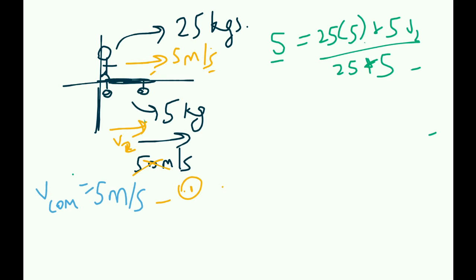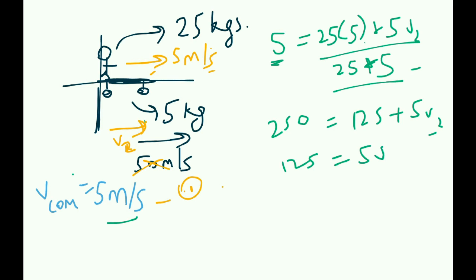So LHS, that's here, and RHS, what we just got, gives us, what's 50 into 5? 250 gives us 25 into 5, that's 125 plus 5v2. That means 125 is equal to 5v2.